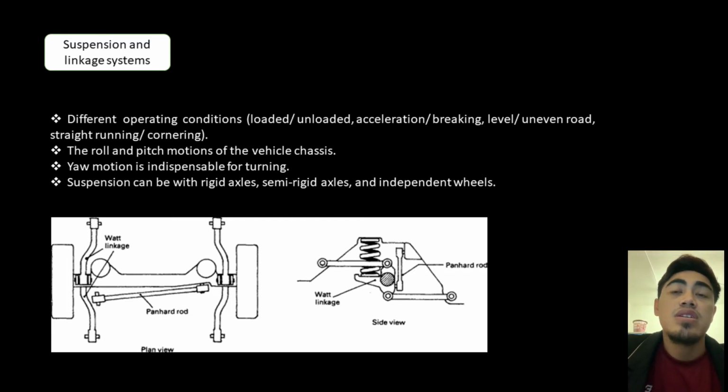Vehicle suspension can be with rigid axle, semi-rigid axle, and independent wheels, in which the relative motion of each wheel with respect to the vehicle chassis is independent.